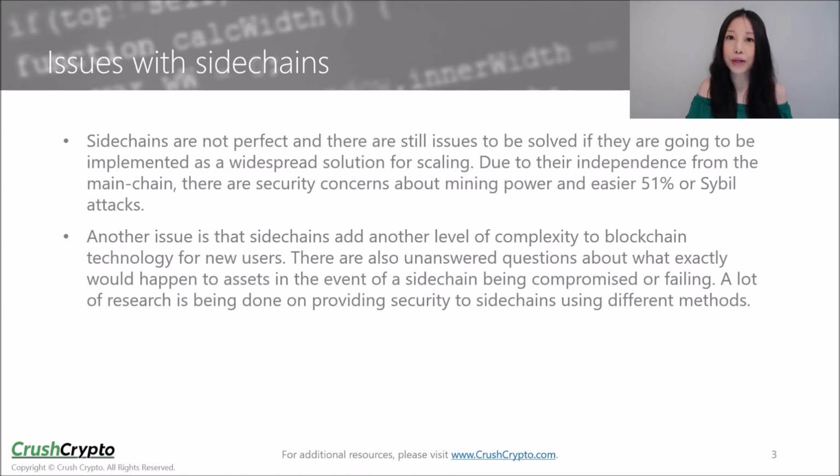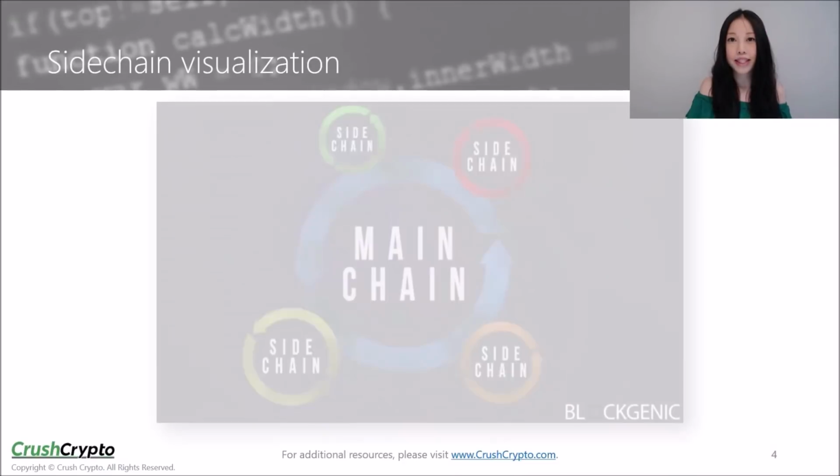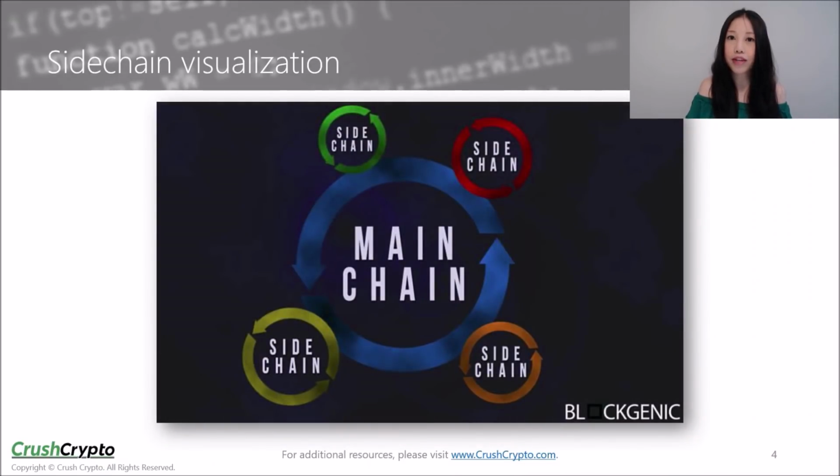There are also unanswered questions about what exactly would happen to assets in the event of a sidechain being compromised or failing. There is a lot of ongoing research right now to look at providing more security to sidechains using various methods. This diagram is a simple visualization of a sidechain working with a main chain.